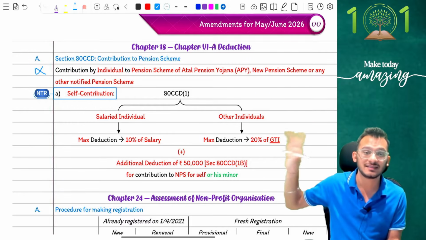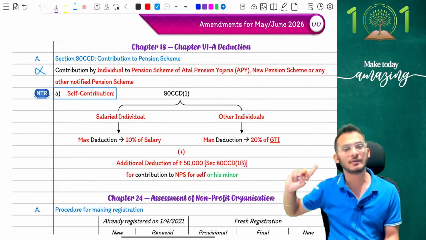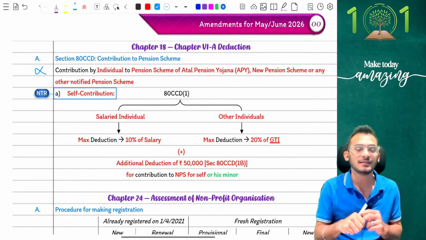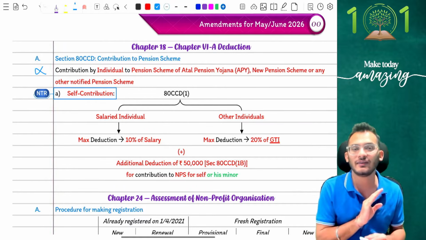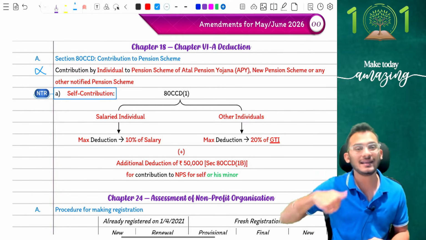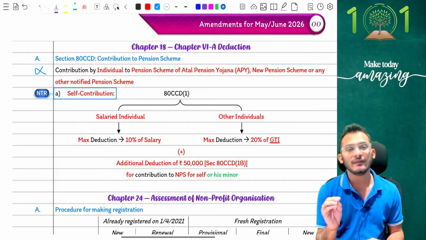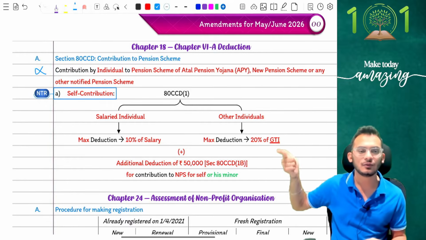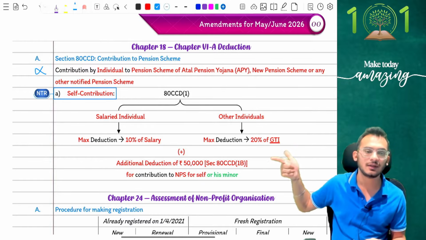But nevertheless, the amendment basically clarifies that if you are in the NPS scheme, what are the rules, if you remember, people? NPS scheme says when an employee makes a self-contribution, then for the first 50,000, there will be no issues. You will be completely given a deduction, and anything in excess of that 50,000 rupees will be allowed as deduction only up to 10% of salary. Understand this is only under your old tax regime, it's not under the new tax regime.